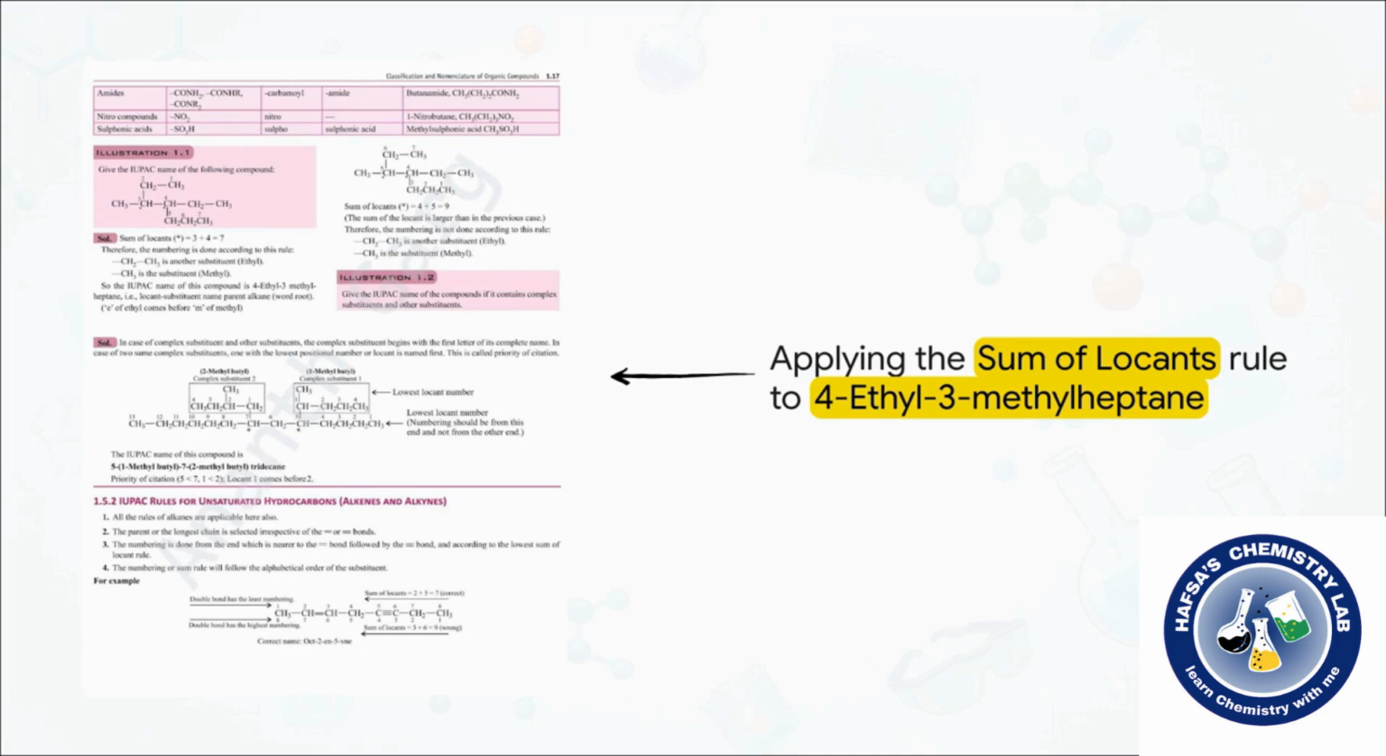If we number the chain from right to left, the attachments fall on carbon 3 and carbon 4. 3 plus 4 equals a sum of 7, right? But if we were to number from left to right, they'd fall on carbons 4 and 5, which sums to 9. Because 7 is obviously less than 9, the right-to-left numbering is the only grammatically correct way to write it. It's an incredibly simple but really beautiful mathematical elegance.